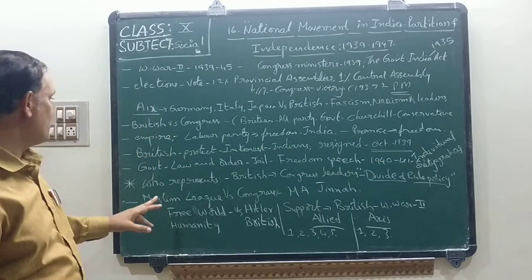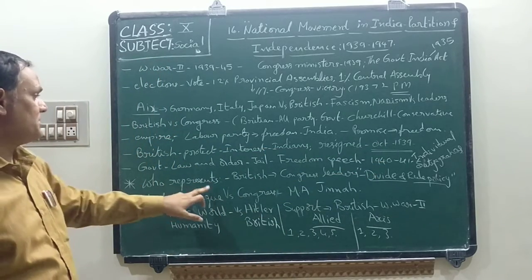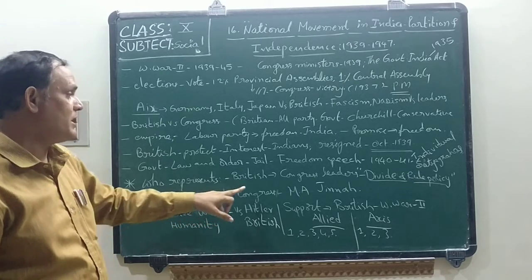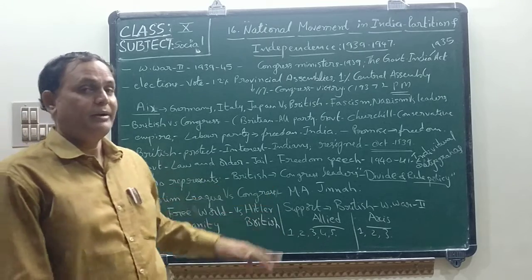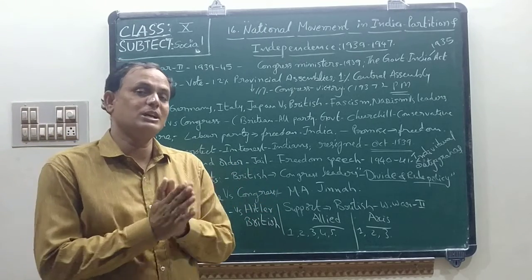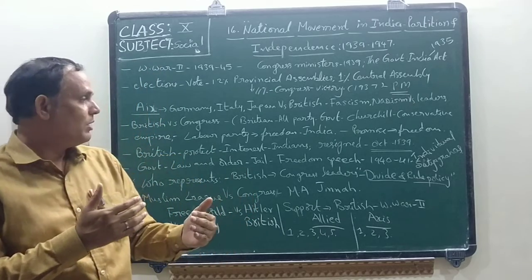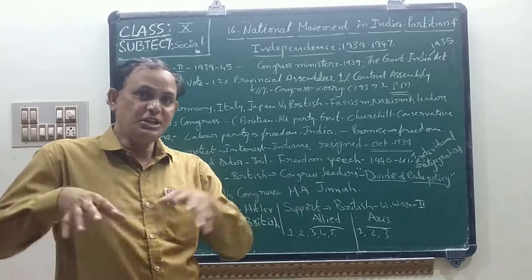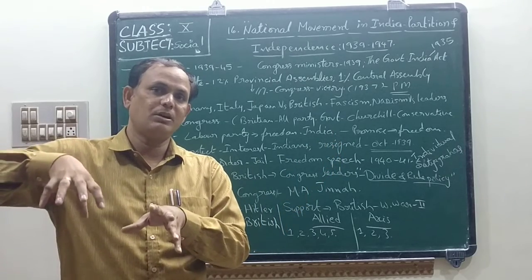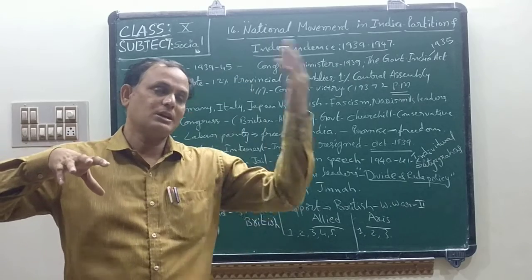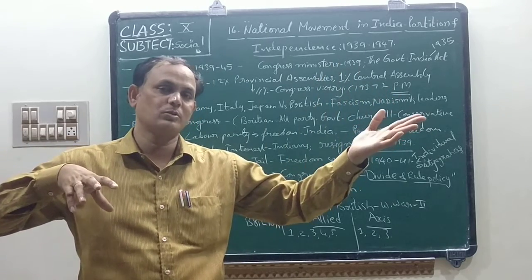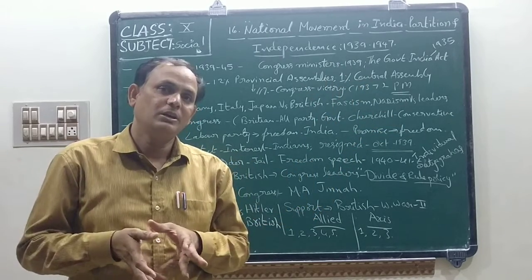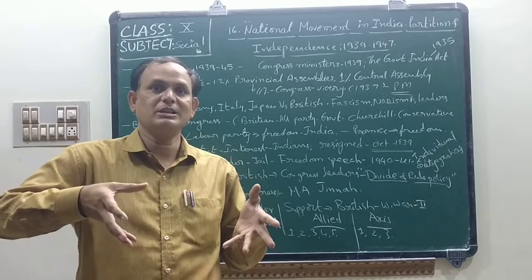Okay, children. Next one, who represents our country as Indians? Here, the Britishers did not want to give independence, so that's why our Indian people all came together and fought against the Britishers in India. Even though we are participating on behalf of Britain in the Second World War against the Axis power groups of Germany, Italy and Japan, but within India what is happening? Within India our Indian leaders are struggling against the British.